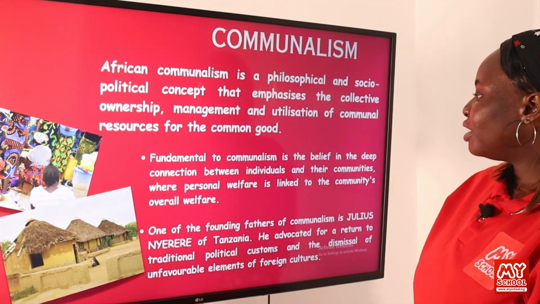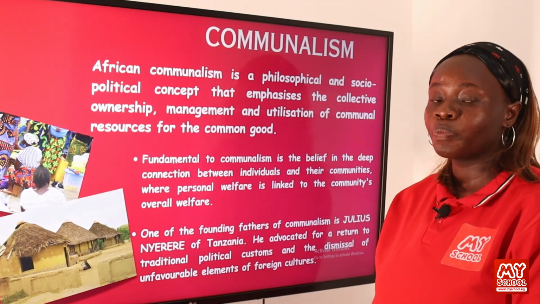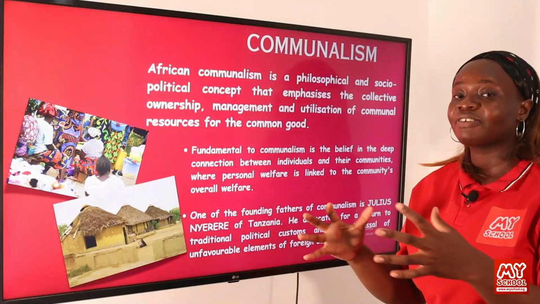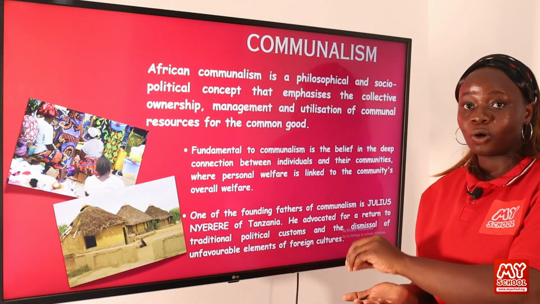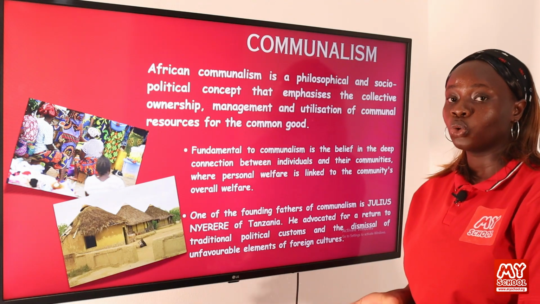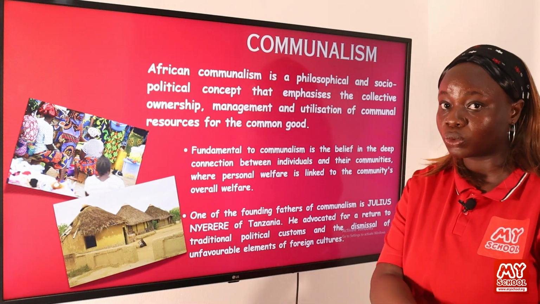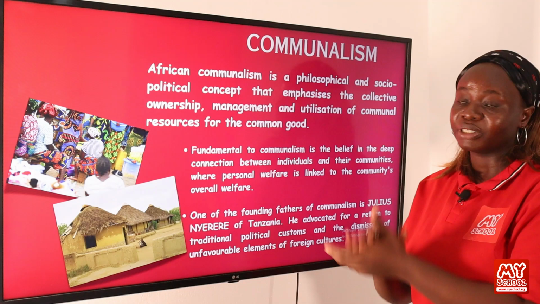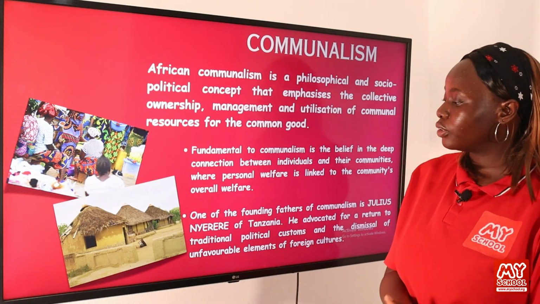So they believe that personal welfare is linked to the community's overall welfare. So if one member of the society is not doing so well, the community is affected by that, and they will want to make sure that that member of the community gets better. If they need to contribute some money, some resources they have in their houses to help this person, they can do so in order to lift that person up. So this is the ideology that originated in the African society.